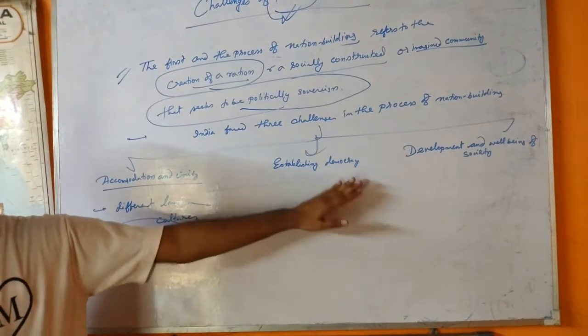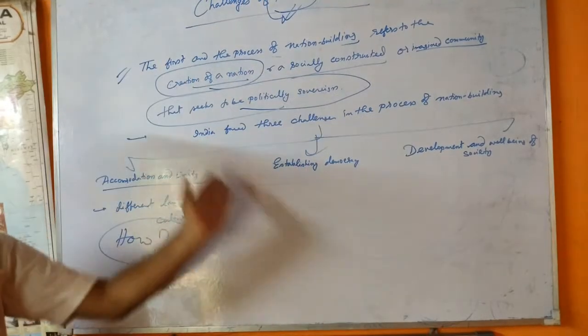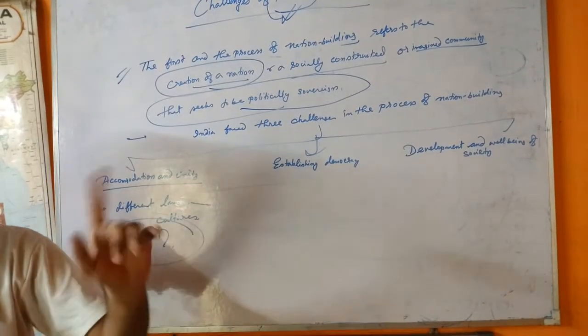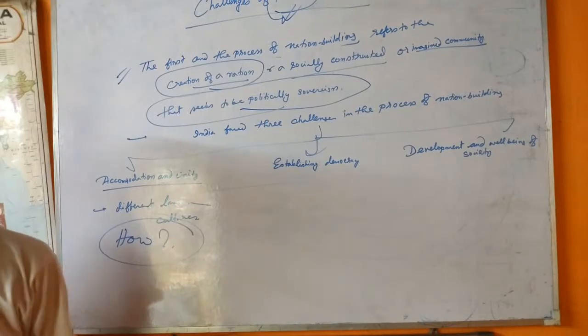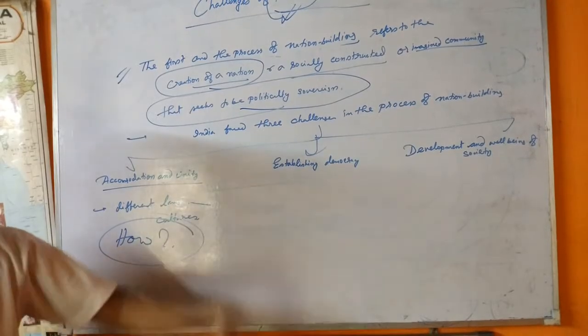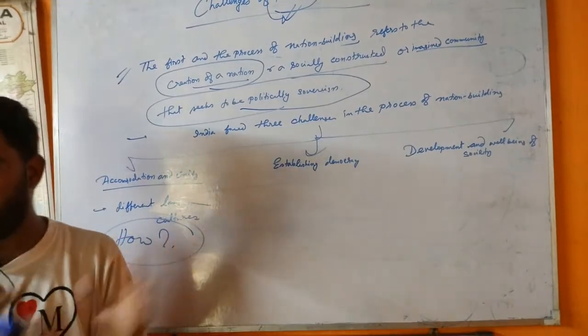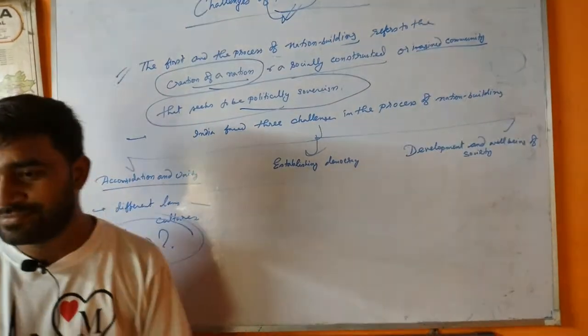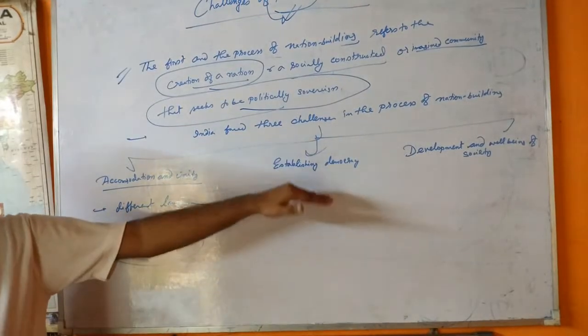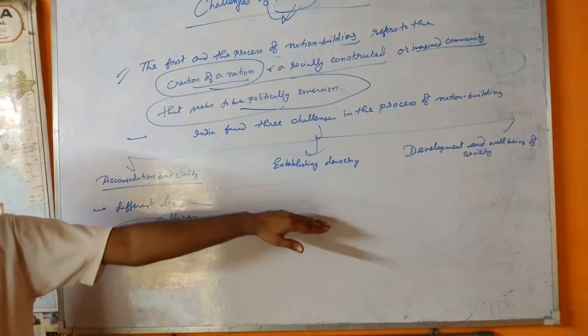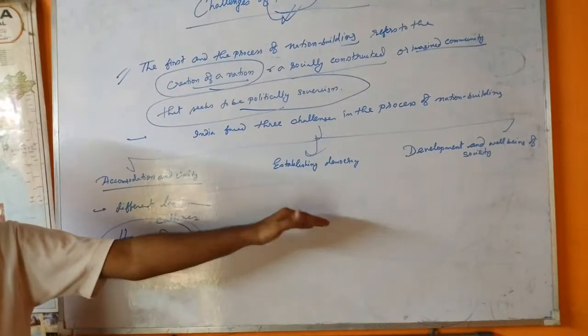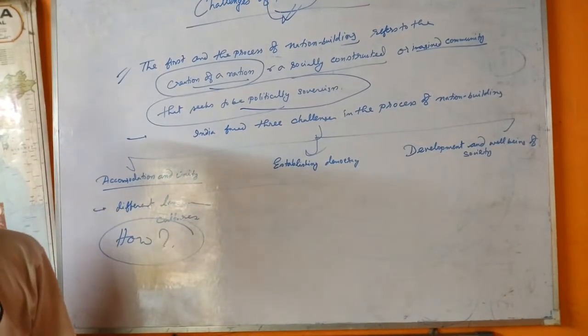The second challenge. As you know, India was a land of continental size and diversity. Multiple languages, that means multicultural, multilinguistic, multi-religious peoples live in India. You all know that. Then the second question arises in our mind: how to establish democracy?